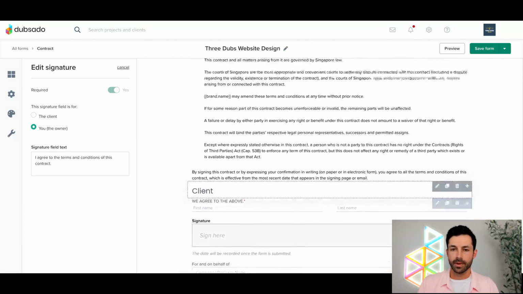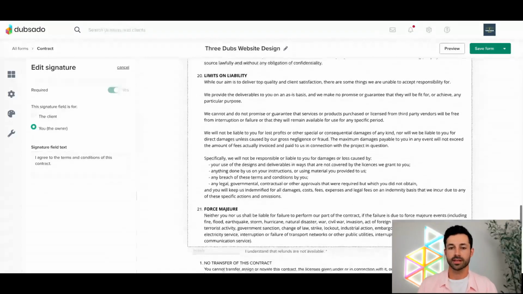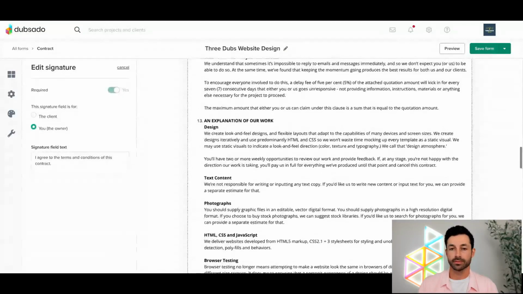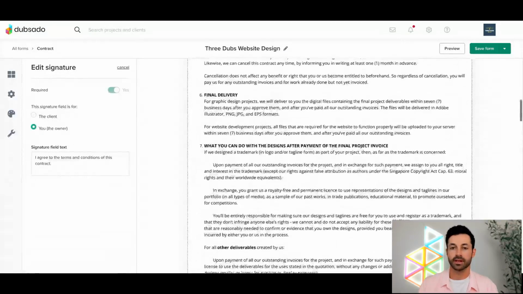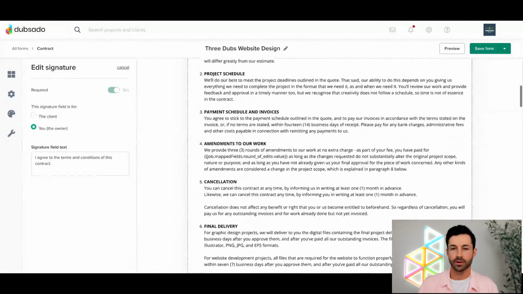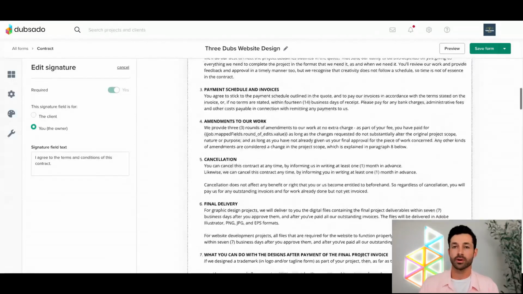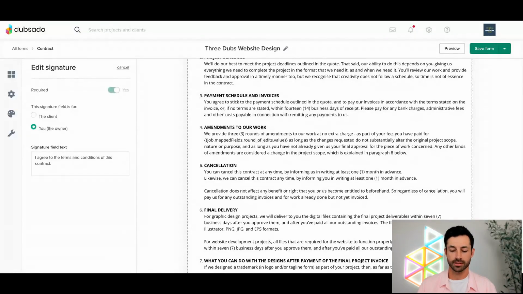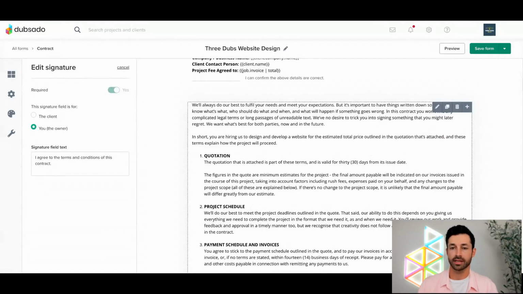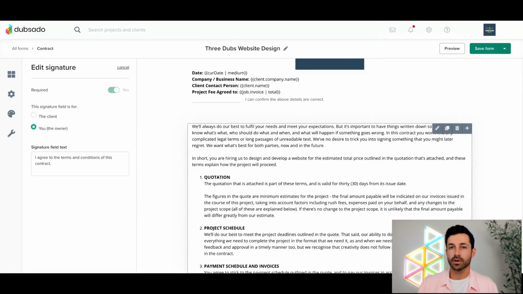Okay, cool. I think that's just about everything I wanted to talk about. The biggest thing for contracts is smart fields, in my opinion. It's going to save us a lot of time from populating all the client-specific information for your business. You don't have to worry about customizing these contracts. The rest of what I have in this particular sample contract is more just boilerplate language for a contract. Obviously, your contract doesn't have to be this long. It could be much longer. There's no right or wrong answer. I get questions about how to set up a contract all the time. And I think that as long as you've taken a look online or contacted a legal professional for any baseline advice on what needs to be legally binding, there's not really going to be a wrong way to go about doing it.